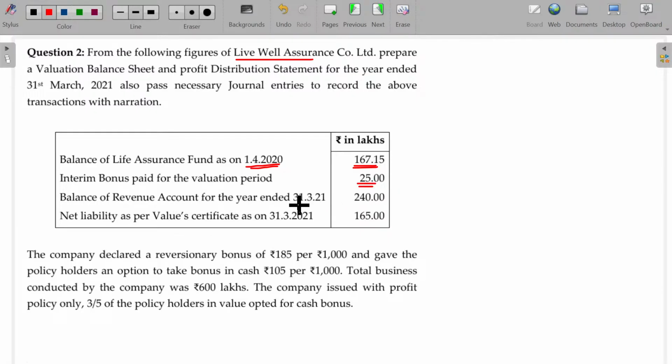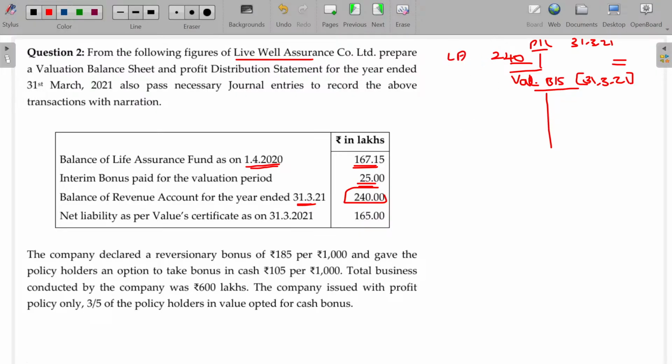Balance of revenue account for the year ended this being... So I have to calculate the valuation balance sheet only for this period, valuation balance sheet for 31st March 21, and the P&L account of that period. What the balance showed is 240. That 240 is the life assurance fund, transferable here.